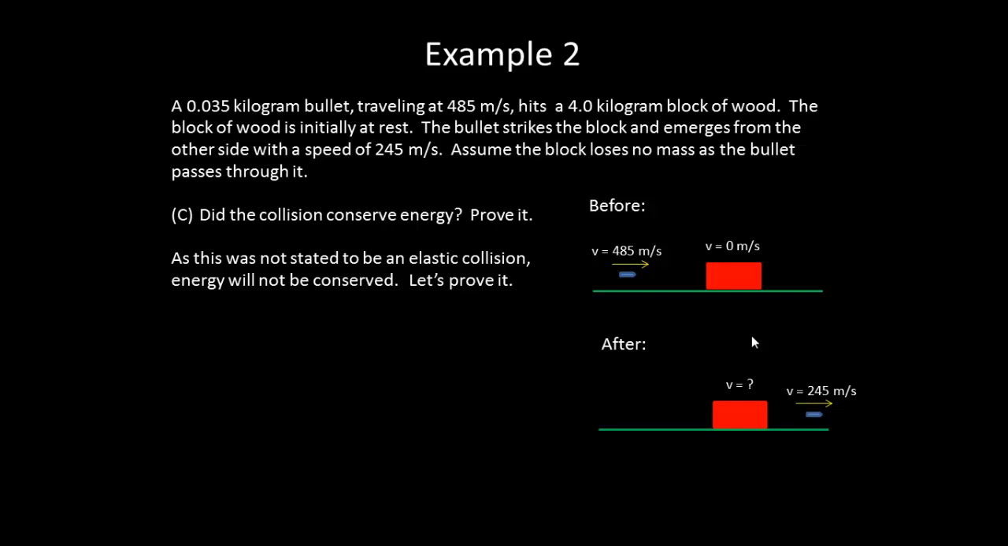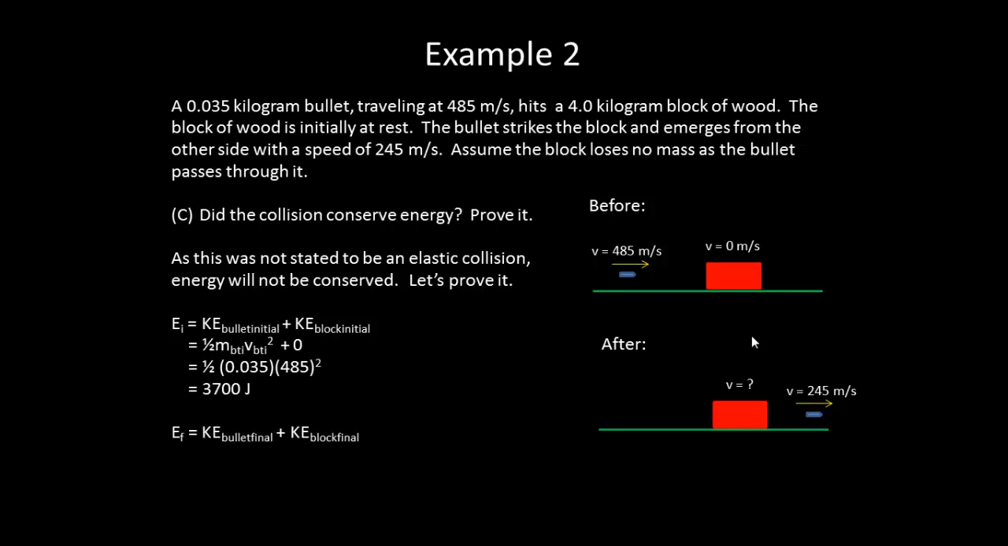Let's prove it. We can find the initial kinetic energy of the bullet plus the block is 3,700 joules. And we can find the final kinetic energy of the bullet plus the final kinetic energy of the block, and we get that to be 1,100 joules. So clearly we have a difference: we've lost 2,600 joules of energy from this collision.